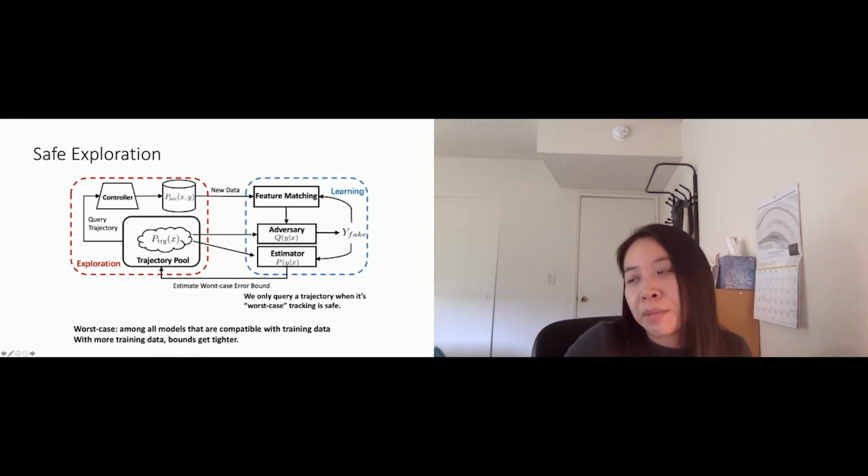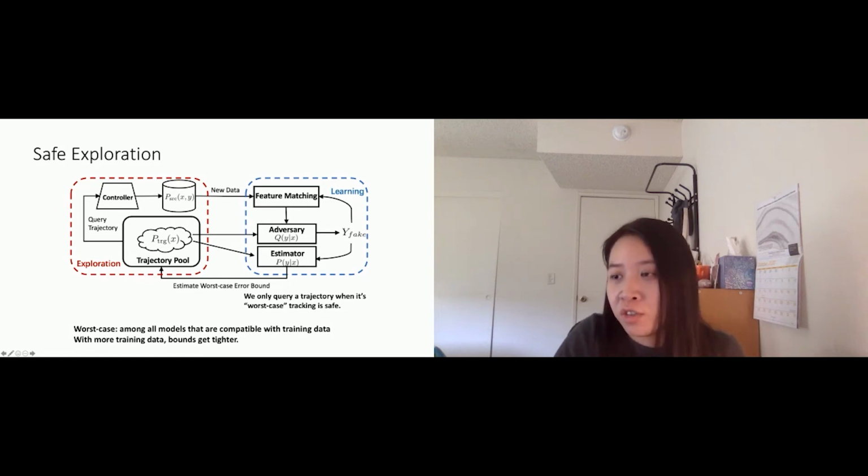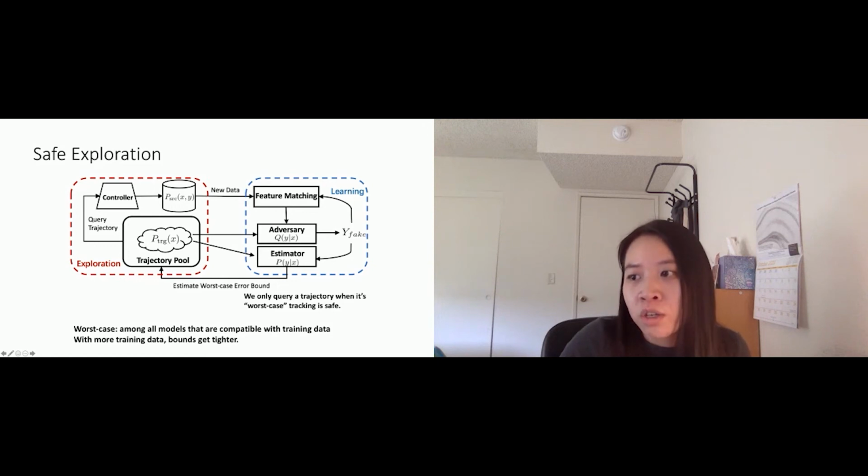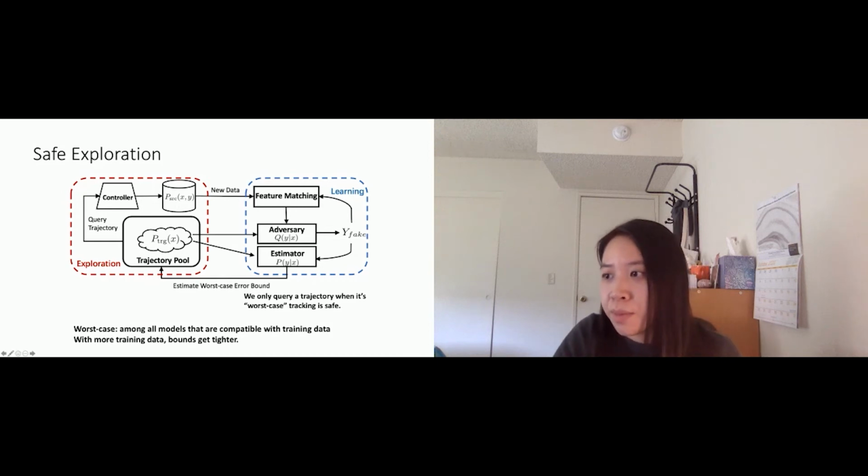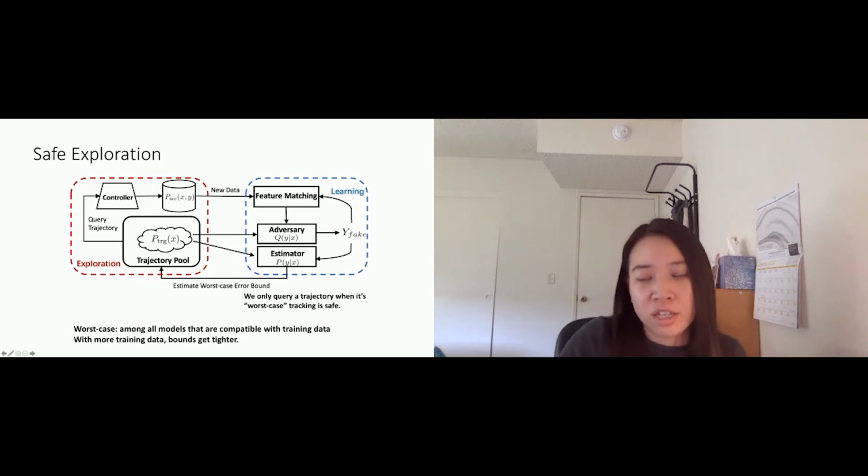So you can imagine at the beginning, you have maybe only one data point. Then your model is very, very conservative, so you will not be able to extrapolate a lot from the model. So when you choose from your trajectory pool, you'll also choose a very conservative trajectory, a slower one. But after you get more and more data, your model is modeling the dynamics better and better. You are more aggressive in your model extrapolation. Then you can choose a trajectory that is faster to query and then to execute.